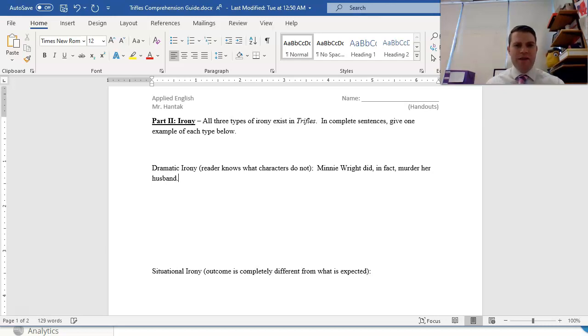Now, I should note here that the play never outright tells us that Minnie is guilty of murdering her husband, but I think it's pretty clear to us that she did through the evidence right there. The characters who do not know this are the three men in the play. So neither the county attorney nor the sheriff nor Mr. Hale has any evidence, has any clue that Minnie Wright murdered her husband. We know that she did. The two women, Mrs. Peters and Mrs. Hale, have a very deep suspicion that she did as well. It's an example of dramatic irony. We know something that at least some of the characters do not know, and that helps to build up the theme of this play, as we'll discuss in a moment.